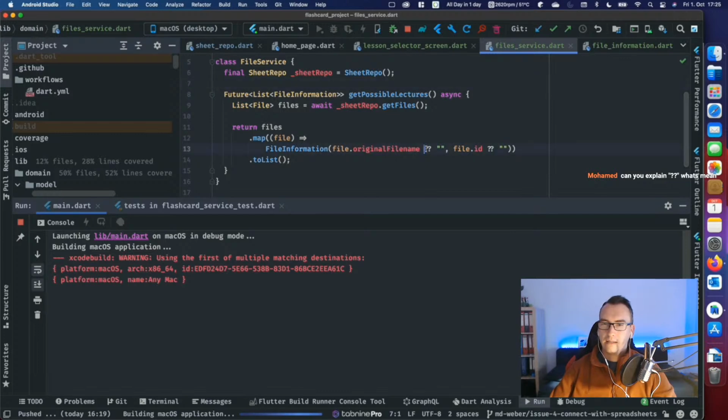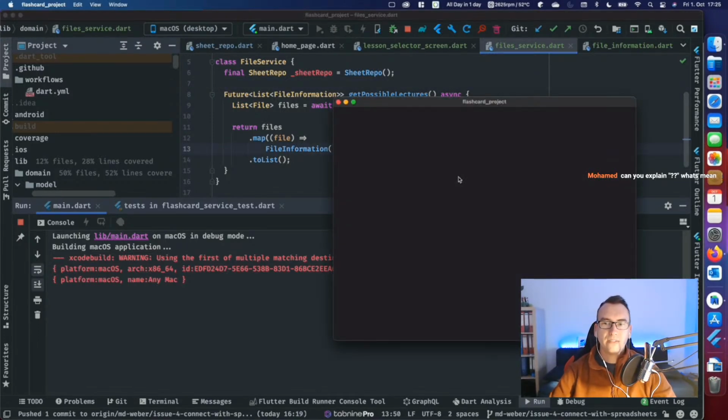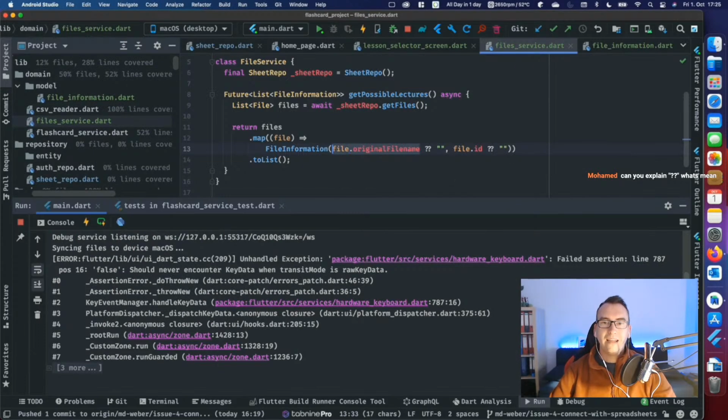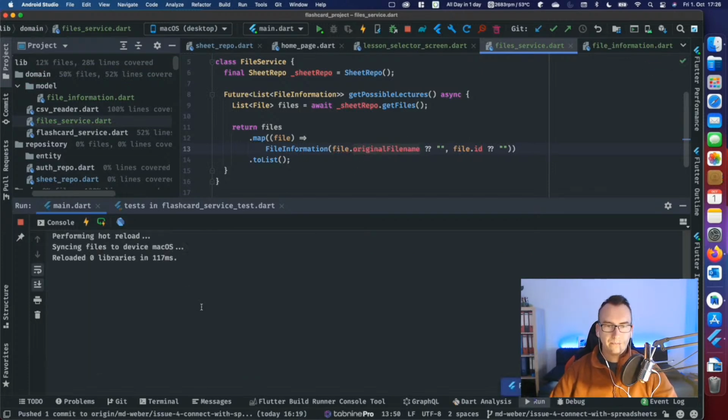And this double question marks tells us if the left side of the expression will be null. So if this is null, then we take this instead. And this is the only thing. So if this value here is null in any case, in any time, then we return an empty string. So that's the idea. And there was an error somehow.